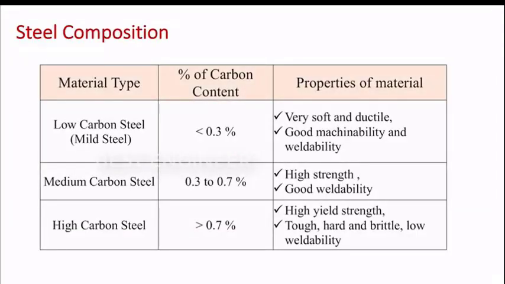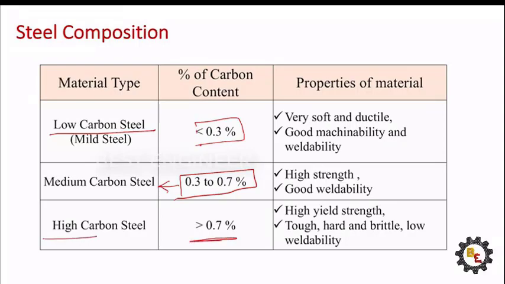Let's see the steel composition. If a material holds a carbon percentage less than 0.3, that is called low carbon steel. If the carbon percentage is 0.3 to 0.7, that is called medium carbon steel. If the carbon percentage is greater than 0.7, that is called high carbon steel.